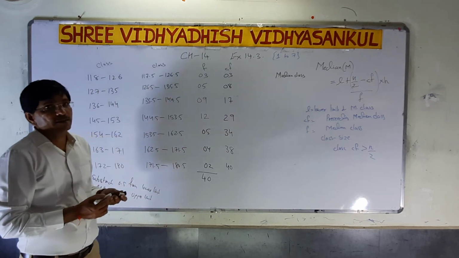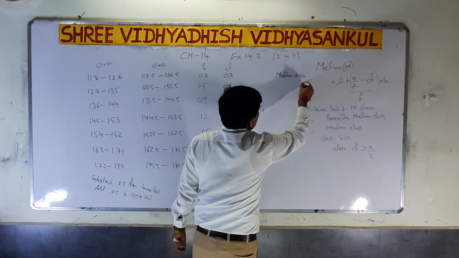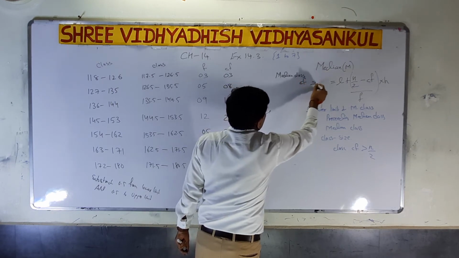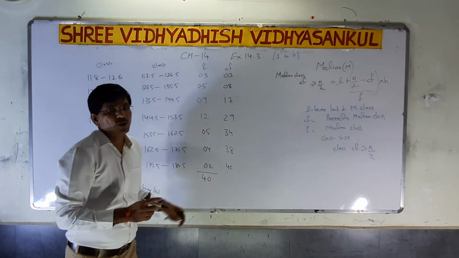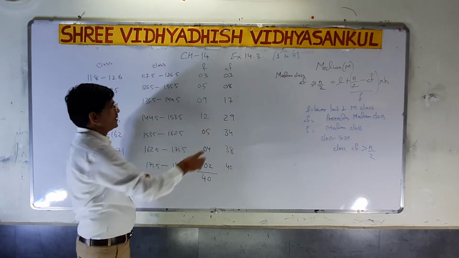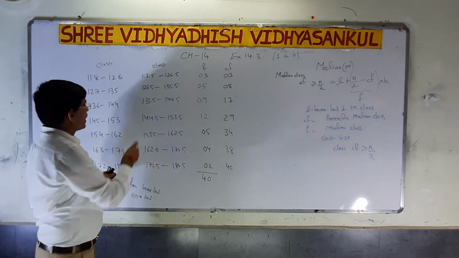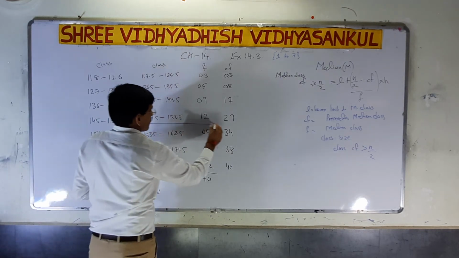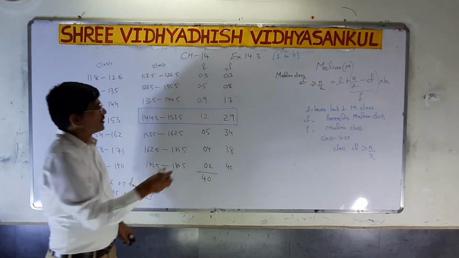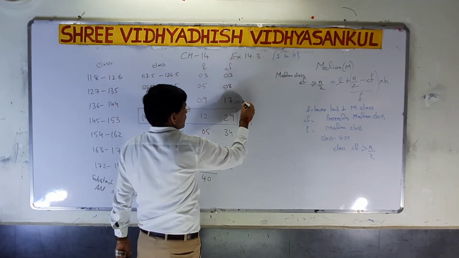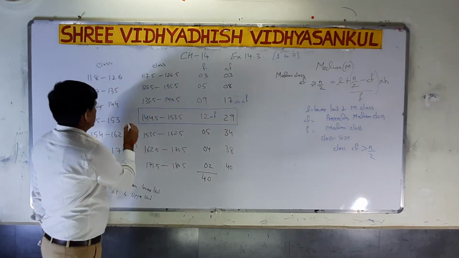Now the median class, how can we find it? n by 2. Median class is where CF is greater than or equal to n by 2. So 40 divided by 2 is 20. Where is the CF 20 here? It is 29. So I make a mark. Now it is easy to find out. Here I have to write CF, frequency and L.